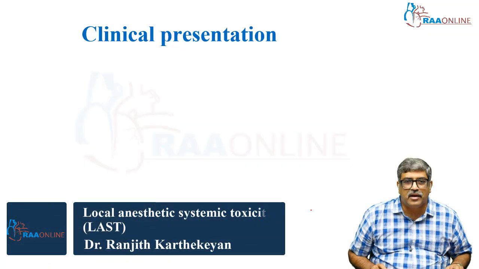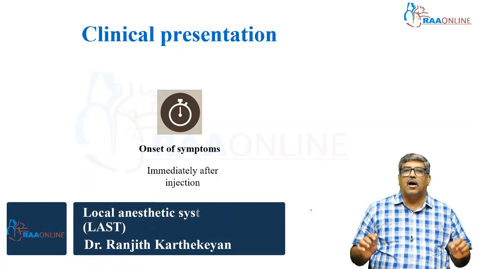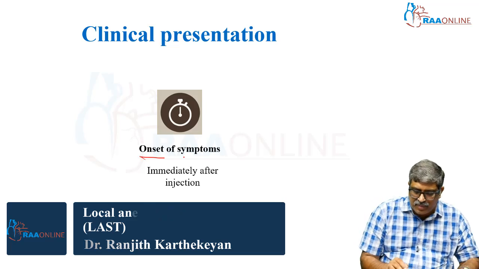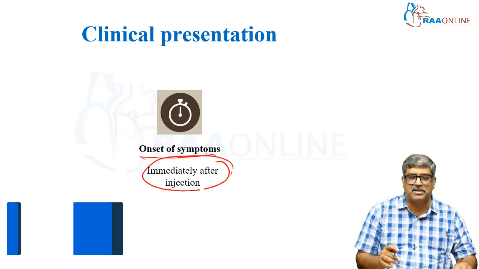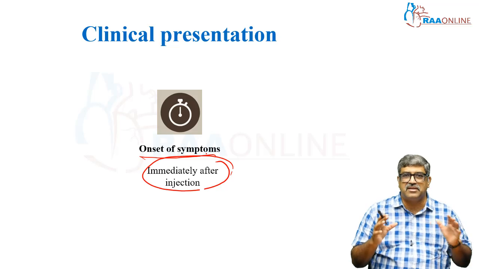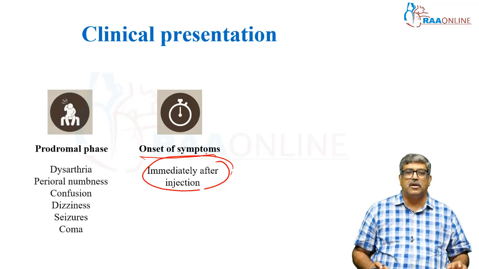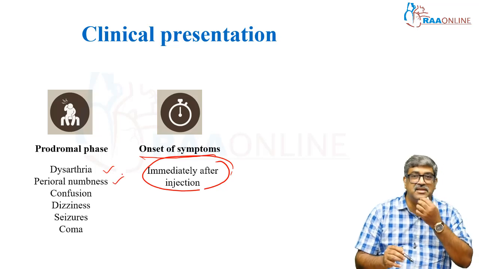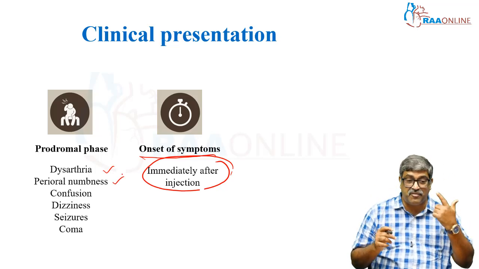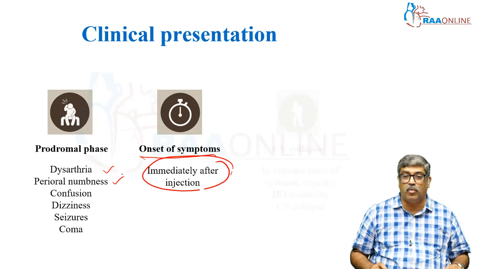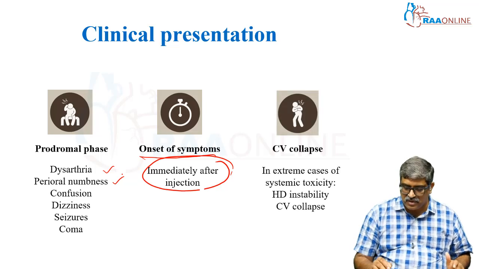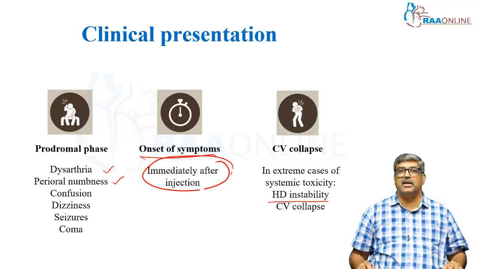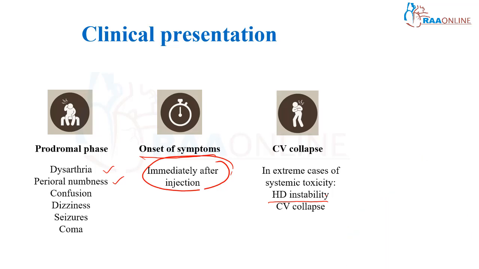Now coming to the clinical presentation. Onset of symptoms happens immediately after injection. As I said earlier, most of the time it is less than 1 minute. The prodromal phase includes dysarthria, perioral numbness, confusion, dizziness, seizure and coma. Cardiovascular collapse: there is going to be hemodynamic instability and the patient will have cardiac arrest.